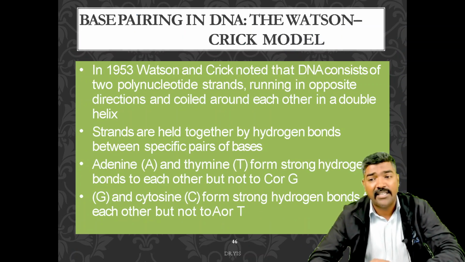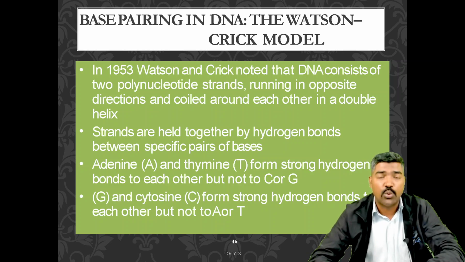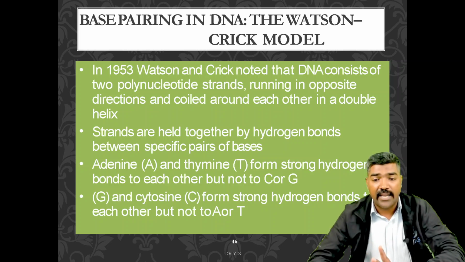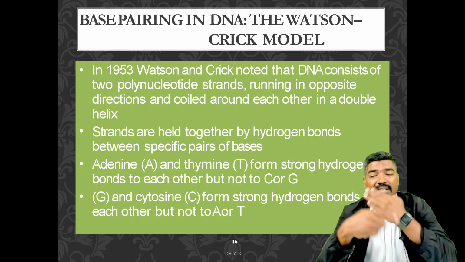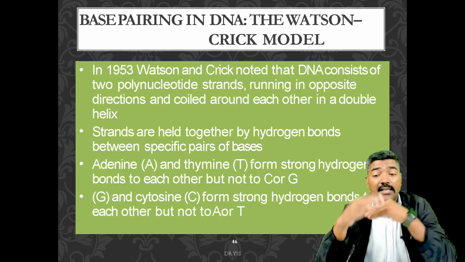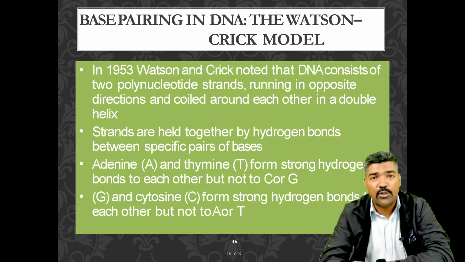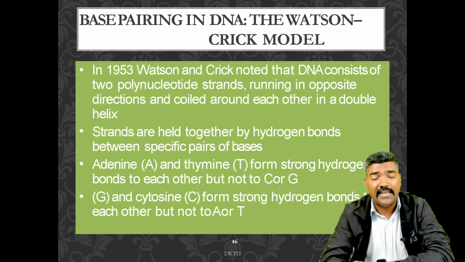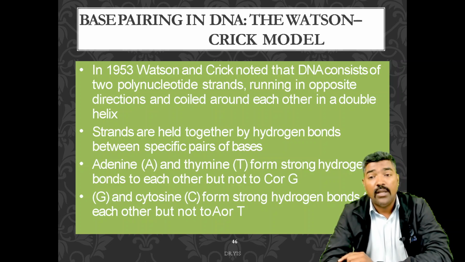Base pairing in DNA, the Watson and Crick model. In 1953, Watson and Crick noted that DNA consists of two polynucleotide strands running in opposite directions and coiled around each other, forming the double helix structure. The strands are held together by hydrogen bonds between specific pairs of bases, that is adenine and thymine. Adenine and thymine form strong hydrogen bonds to each other, but not to C or G, that is cytosine and guanine.